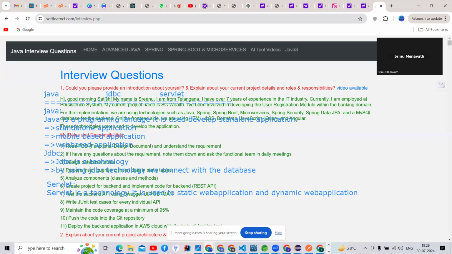This content is not able to change, right, guys? Then this kind of application we can call a static web application. An application whose content is not able to change, we can call a static web application.